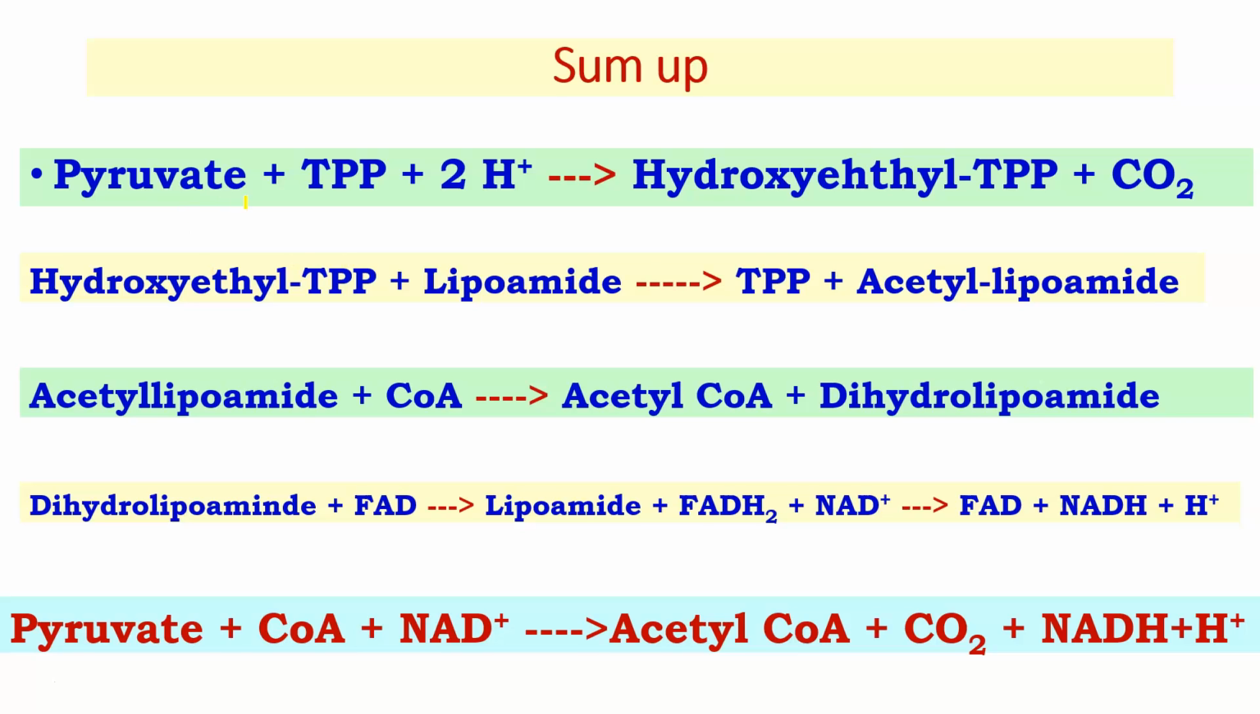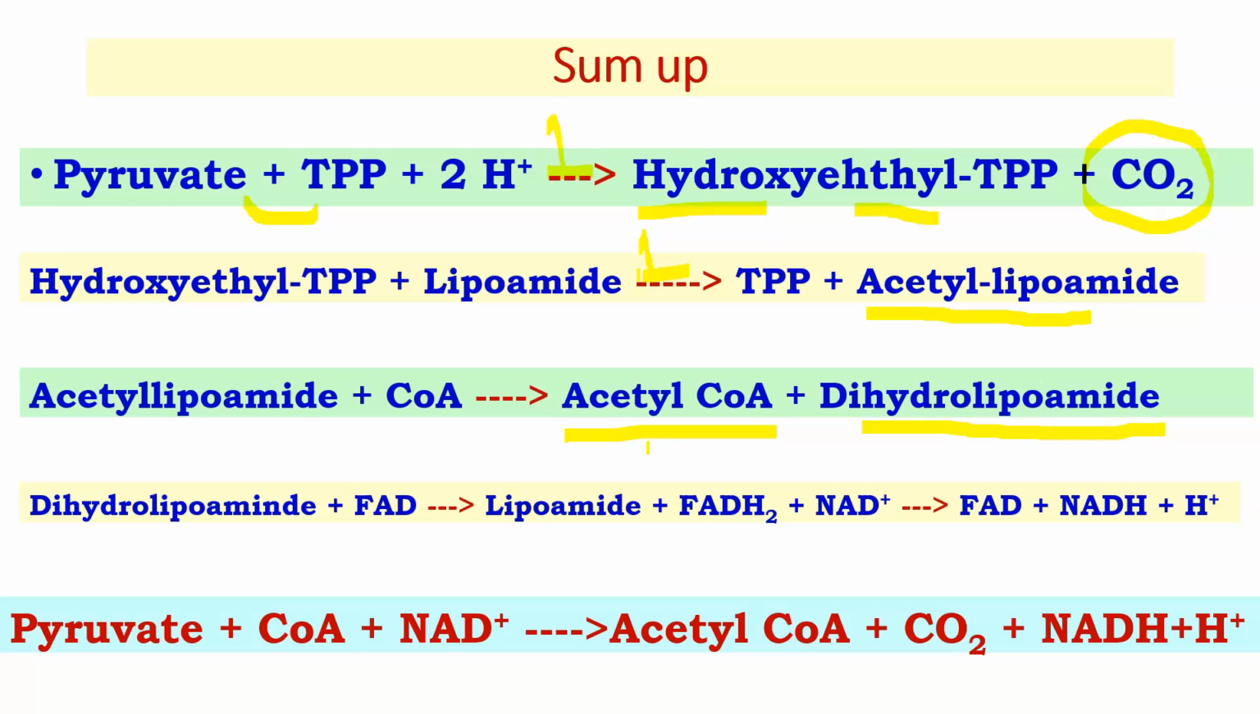First of all, pyruvate reacts with thiamine pyrophosphate forming hydroxyethyl TPP. In this one, it is decarboxylation, which is why CO2 is released. This takes place in the presence of E1, pyruvate dehydrogenase. The second reaction also takes place with the help of E1 only. In the second reaction, hydroxyethyl TPP reacts with lipoamide, converting it into acetyl lipoamide. In the third stage, the acetyl group is transferred to coenzyme A, forming acetyl CoA,